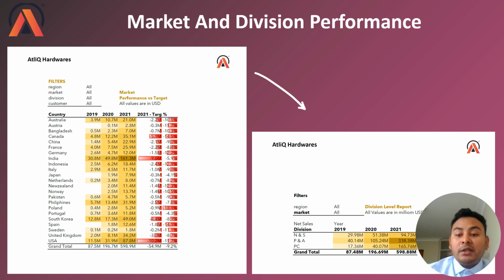But if we check 2020, for the second place you can see the personal computer division has secured that place. But if we look at 2021 and try to see the second position, the network and security division has secured that particular place. So these are the insights that you can get from this report.